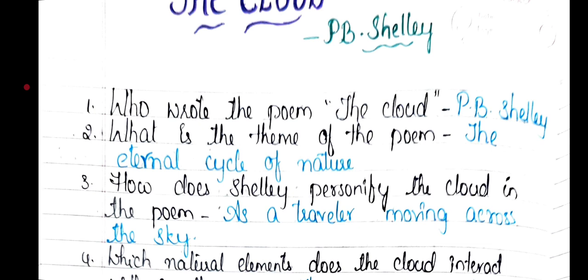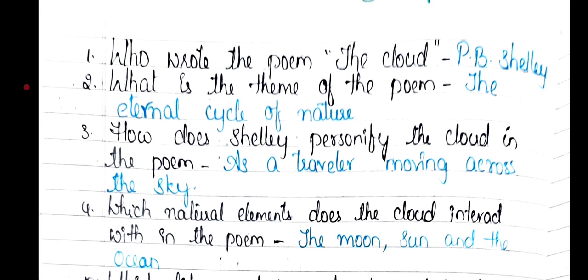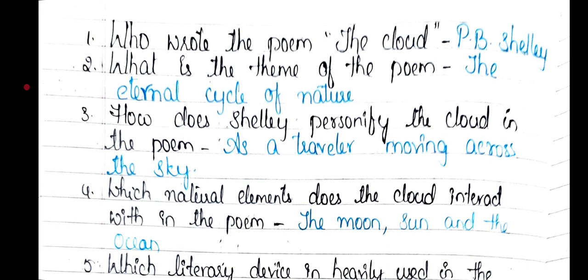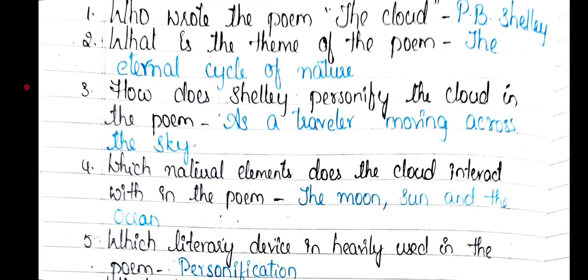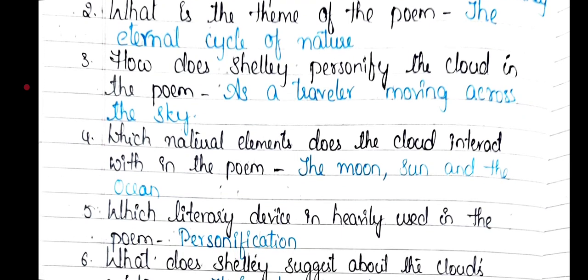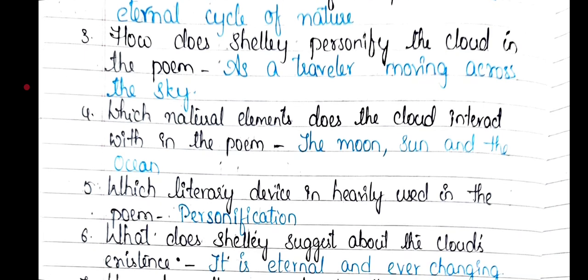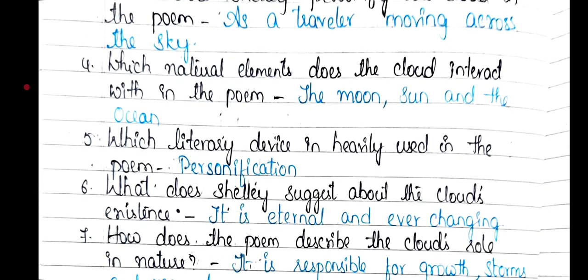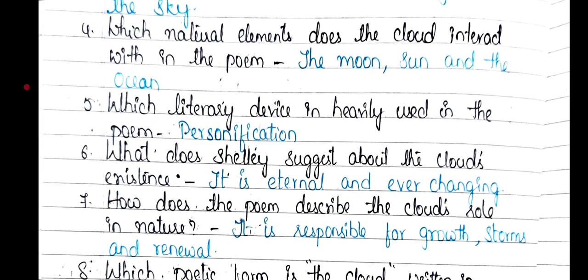How does Shelley personify the cloud in the poem? As a traveler moving across the sky. Which elements does the cloud interact with in the poem? The moon, sun, and the ocean. Which literary device is heavily used in the poem? Personification.